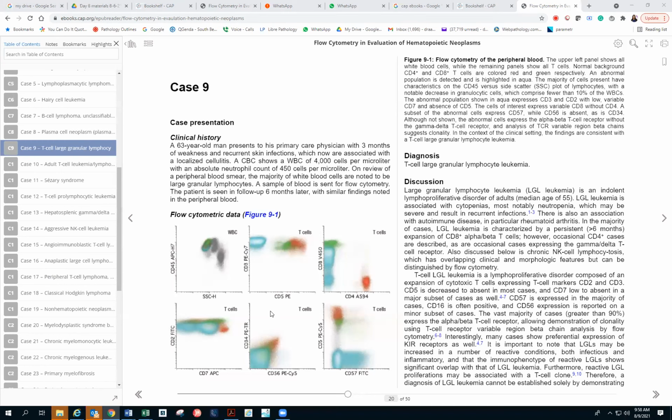Thank you so much. That was such a beautiful and quick review. Yeah, I like to review T cell because T cell is not common and you don't see T cell very often. So you kind of tend to forget T cell.